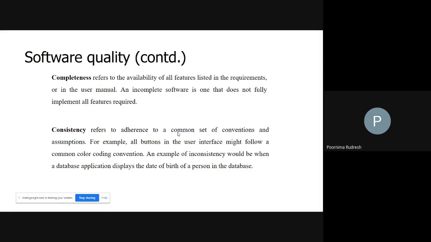So correctness refers to what? Correctness refers to the correct operation of an application. So if you consider it in terms of software, we'll say that correctness refers to the correct operation of the application. So here the application is what?